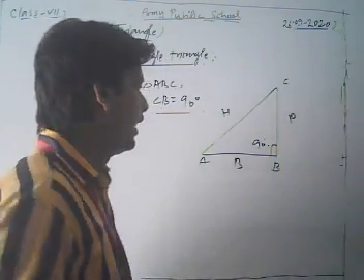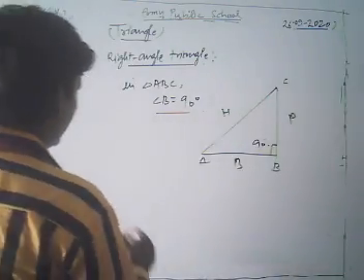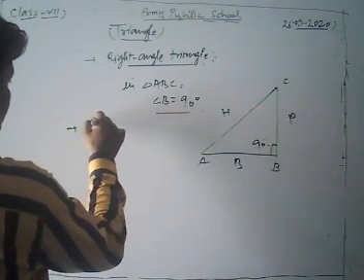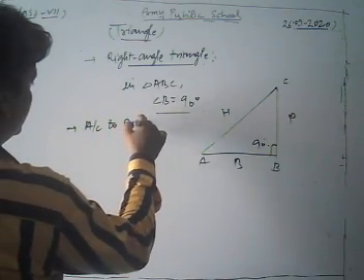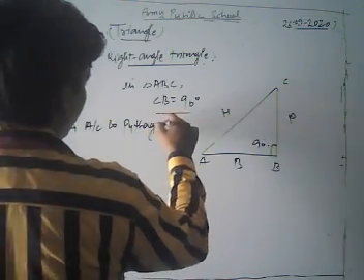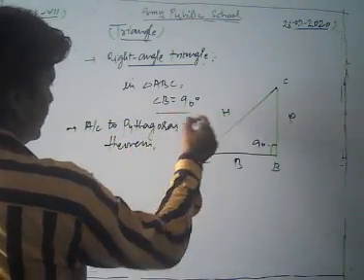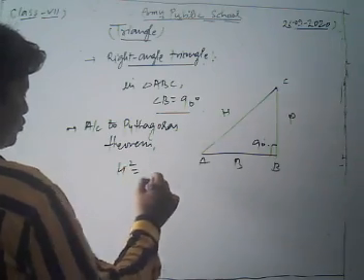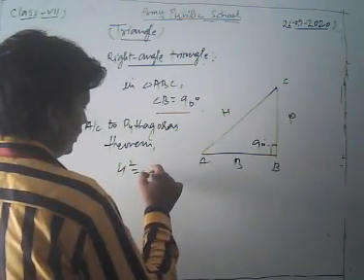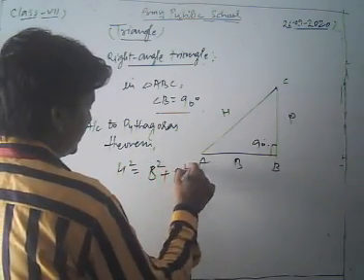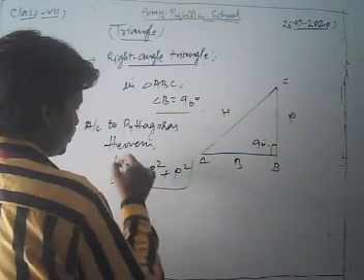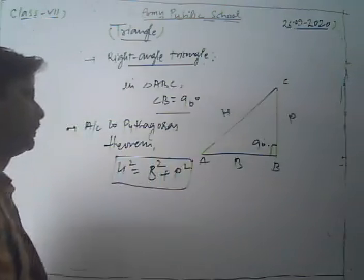According to the Pythagoras theorem, the square of the hypotenuse is equal to the sum of the squares of its base and its perpendicular. Means hypotenuse square is equal to base square plus perpendicular square.